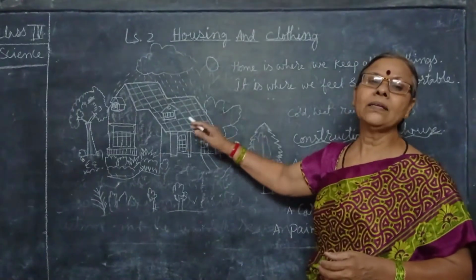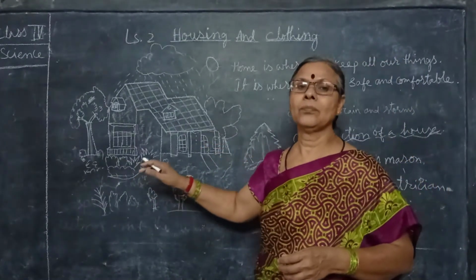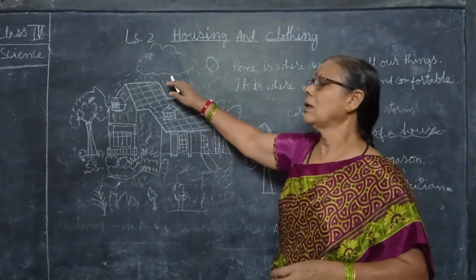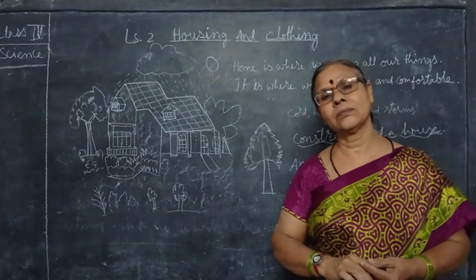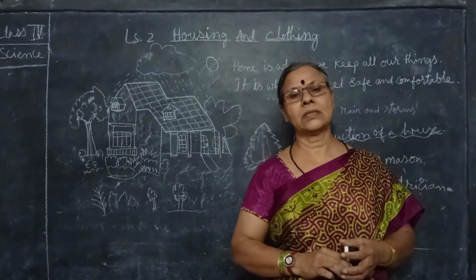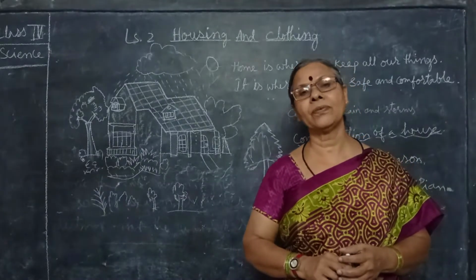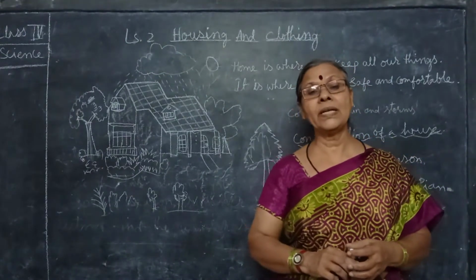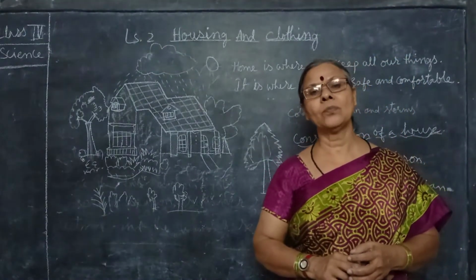First, why should we live in a house? We should live in a house because a house protects us from rain, heat, cold, and strangers, the thieves also. It protects us and it gives comfort. If there is dust or strong wind, that is a storm, it protects us from the storm also.